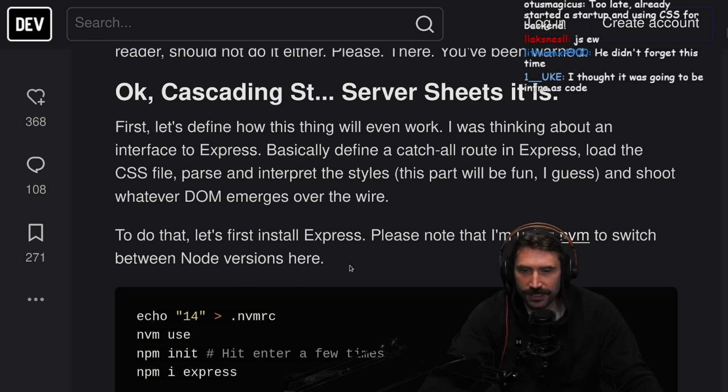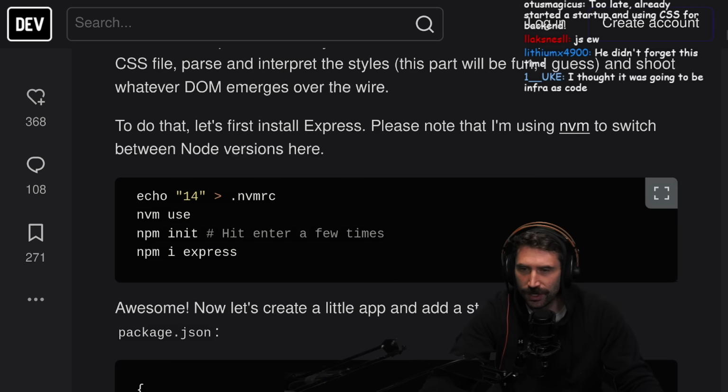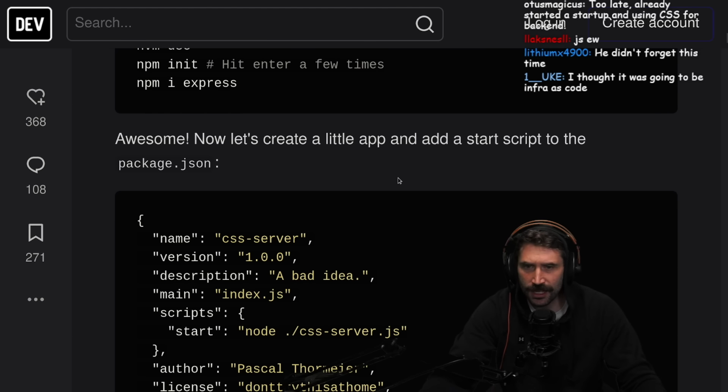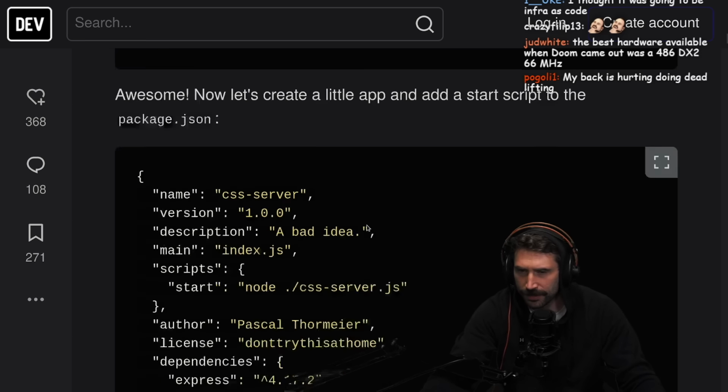To do that, first let's install Express. Please note that I'm using a Node version manager to switch between Node versions. Okay, so apparently we're doing 14. Okay, awesome. Now let's create a little app and add a start script. Okay, there's a bunch of this.